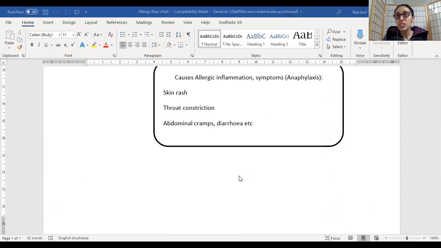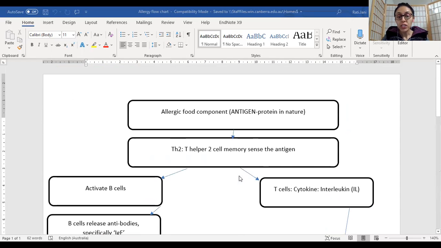There are specific types of proteins which are present in peanuts, and they are responsible for causing the allergic reaction. When I say allergic food component, that is the antigen. These proteins present in peanut are considered to be antigens.